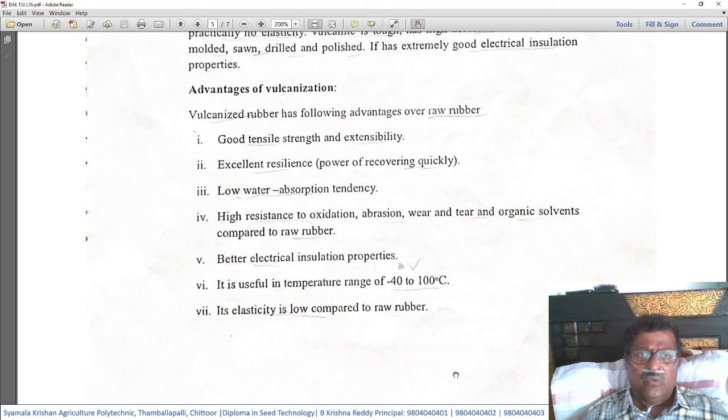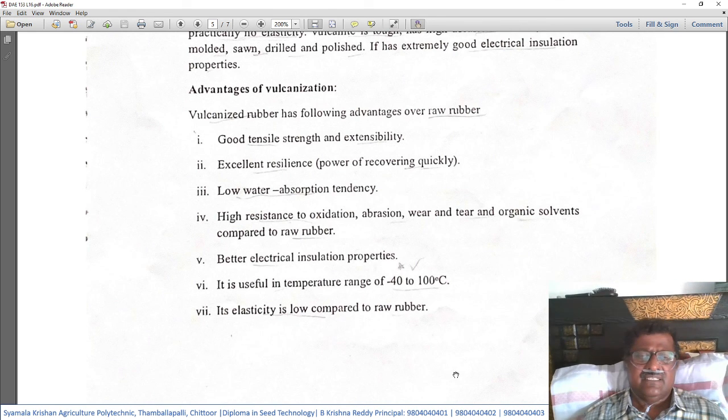One, good tensile strength and extensibility. So the tensile strength of vulcanized rubber is definitely better than the unvulcanized or raw rubber. Number two, excellent resilience. Resilience means power of recovering quickly. Suppose after stretching, it recovers its original position when the force of stretching is released, that is called resilience.